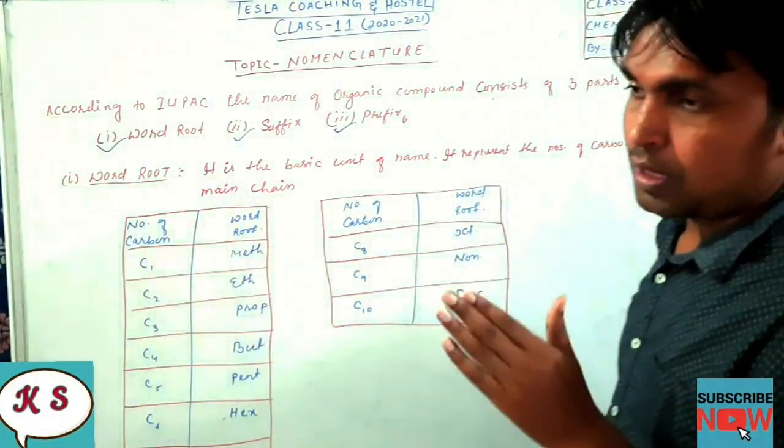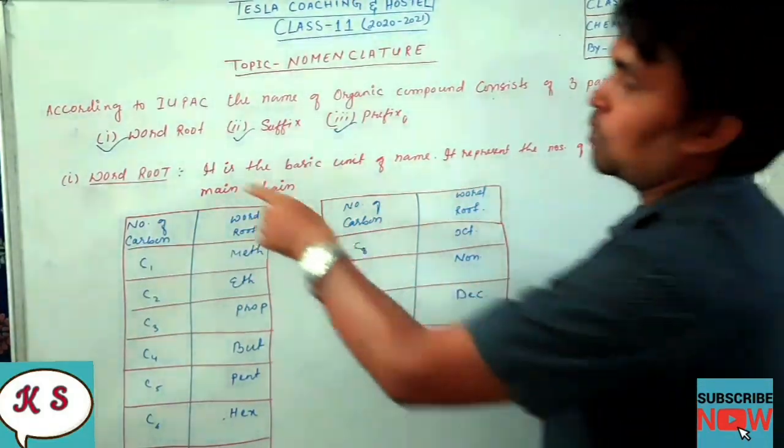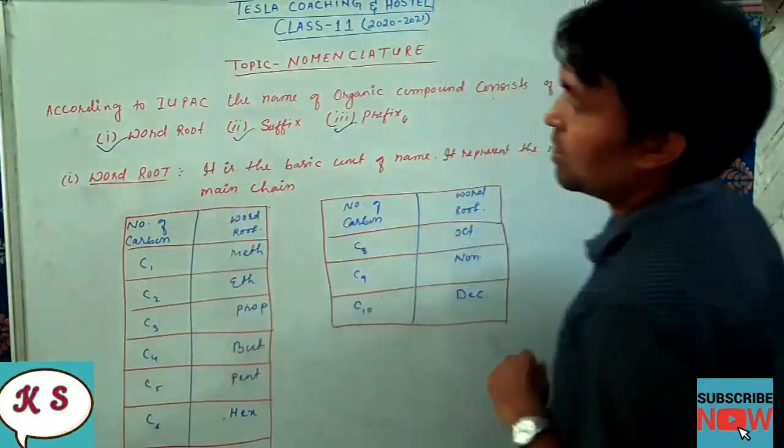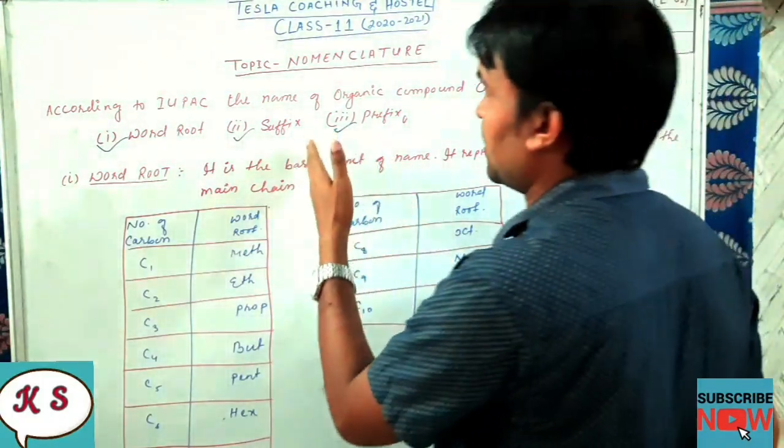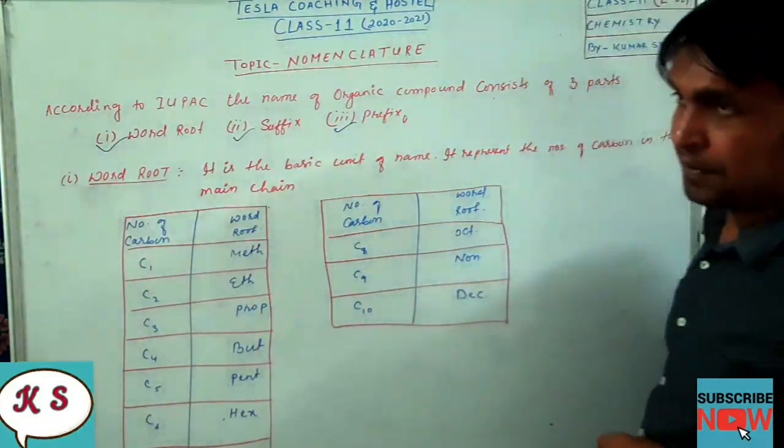The name of the organic compound consists of three parts. The first part is word root. We call it word root. The second part we call suffix, and the third part we call prefix.